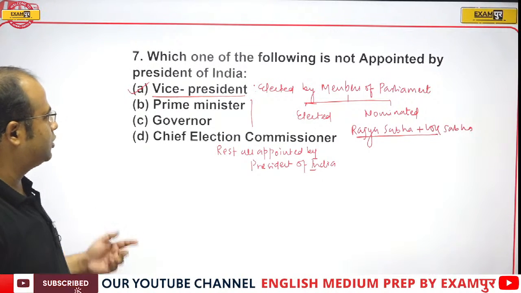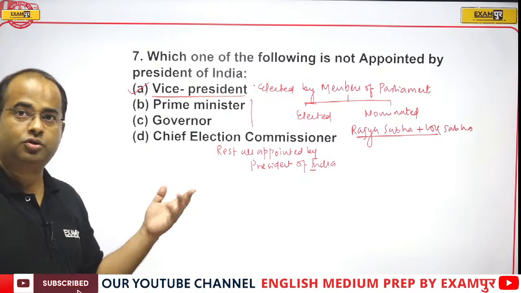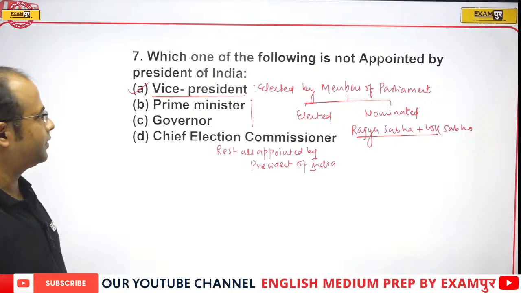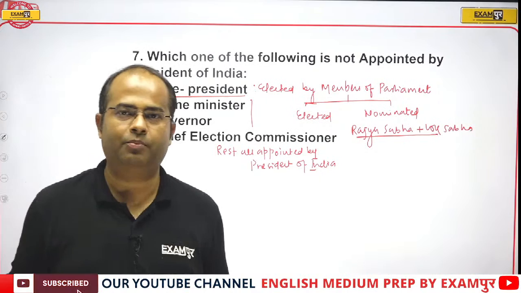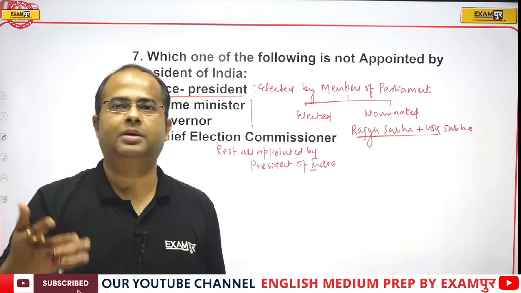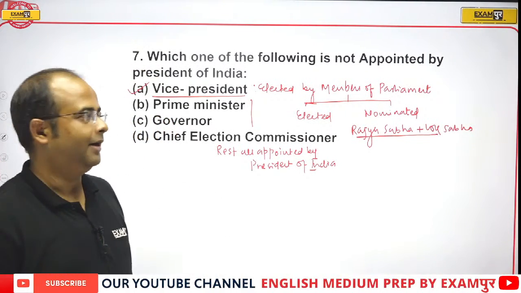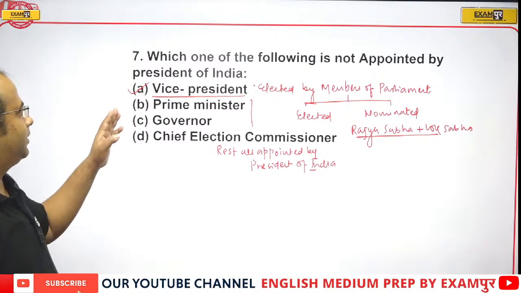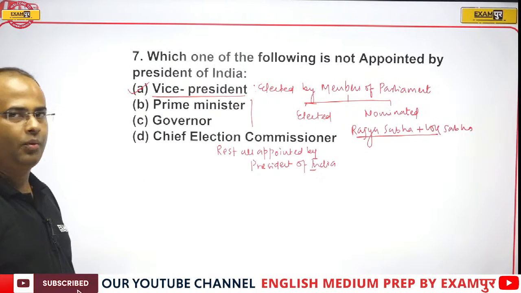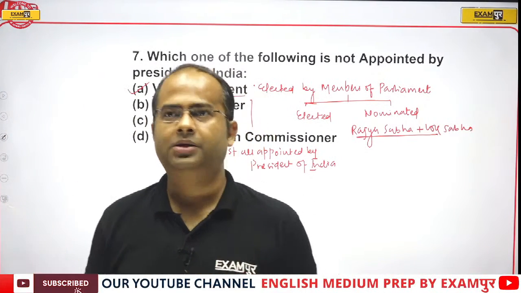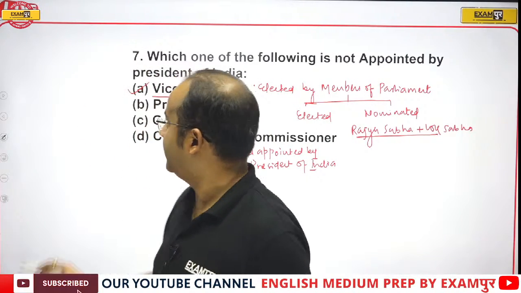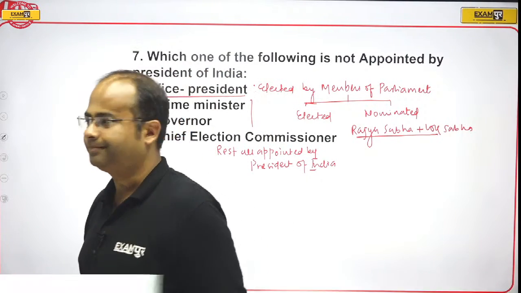Prime Minister is also appointed by President, Governor is also appointed by President on advice of Council of Minister, and Chief Election Commissioner, since it is a constitutional post, is appointed by the President of India. Presently, we have Jagdeep Dhankar, who is the 14th Vice President, and he is from Rajasthan. Therefore, correct answer will be option A.